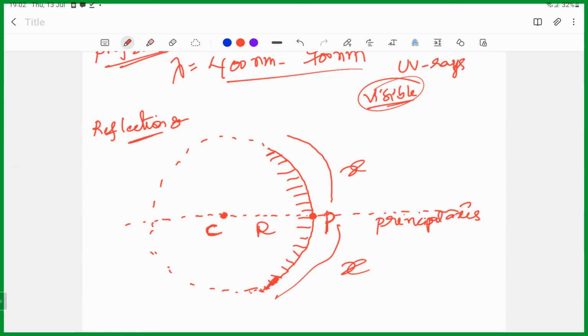R is equal to 2F. And if the object is after 2F, then we can easily understand whether it's virtual or real. So then we can properly draw the lines. Next week, bring the protractor.